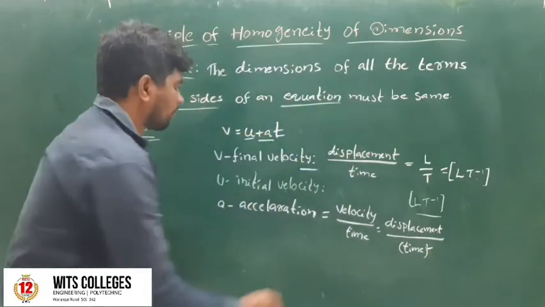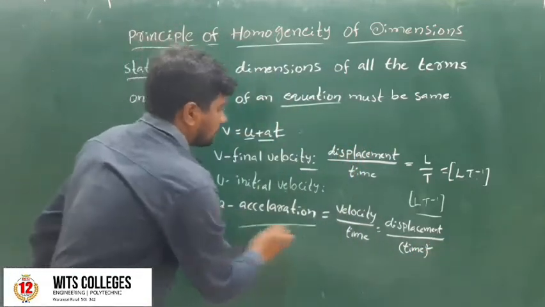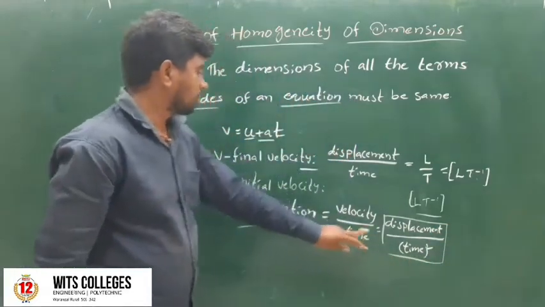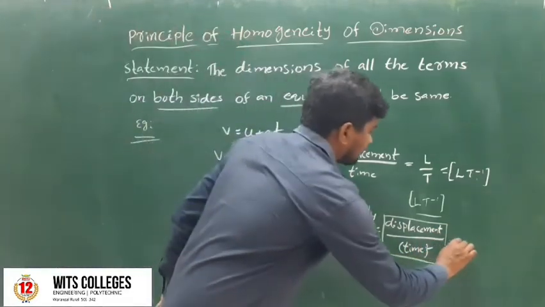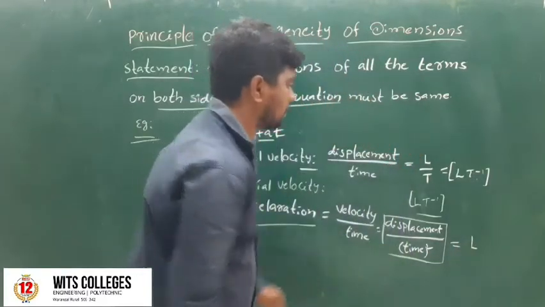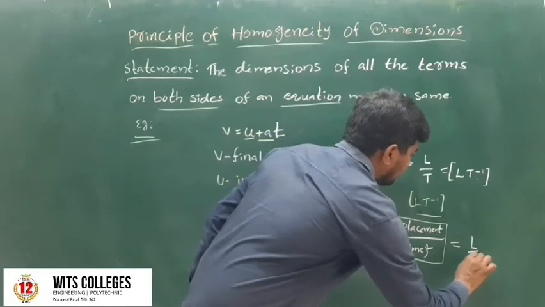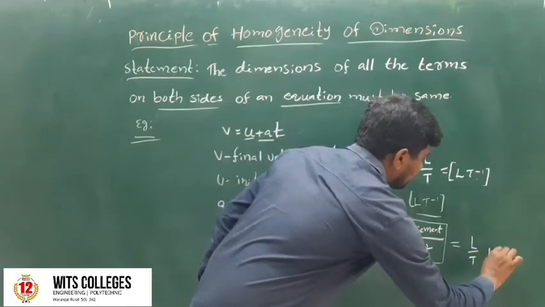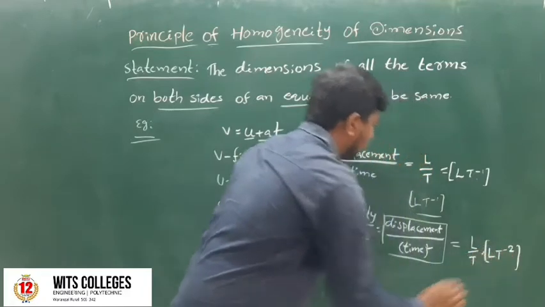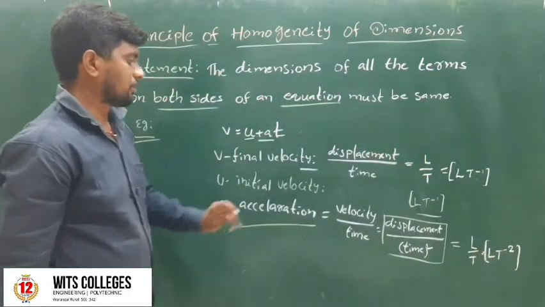The displacement is L and the time is T, so the dimension formula of acceleration is L t to the power of minus 2.